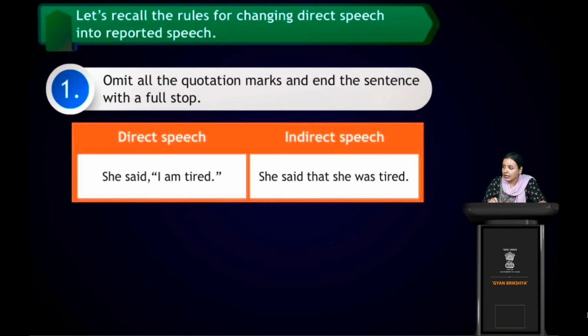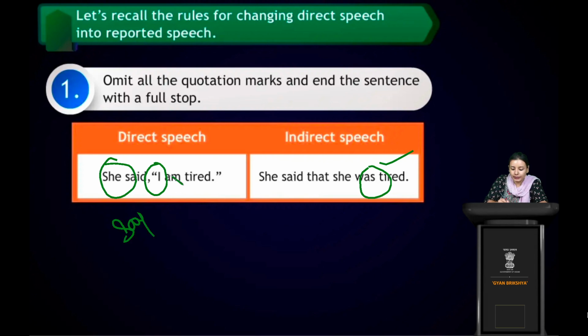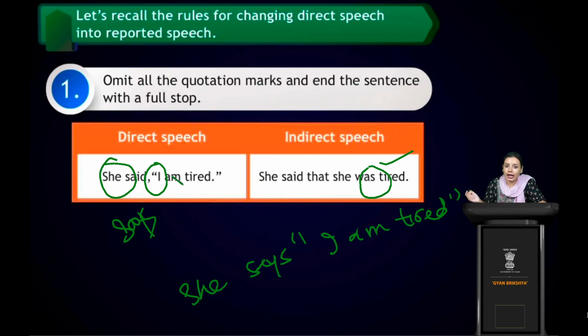So she said that she was tired. The verb was in present tense, now it is past tense, because here it was written "said", so that's the reason it changed into "was". Clear? If instead of "said" it was written "says", then it would remain the same. Okay, it would remain the same. But if it's written that she says, "I am tired," right?